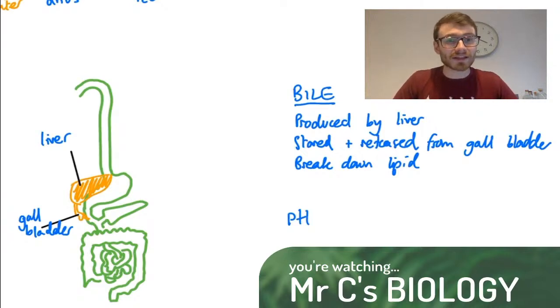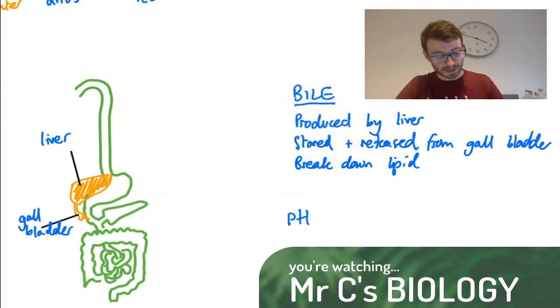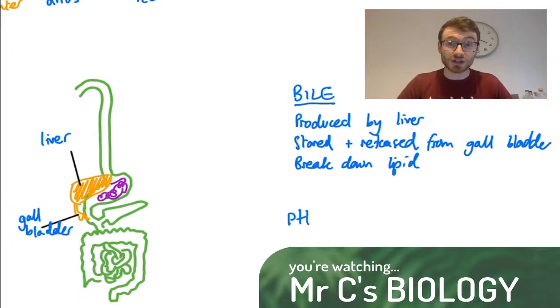Now, the other thing that is going to happen with this bile is it's going to neutralise some of the stomach acid. So if we just imagine, and I'll draw it in a different colour, we've got some stomach acid bubbling up here that's doing a great job at destroying the bacteria.